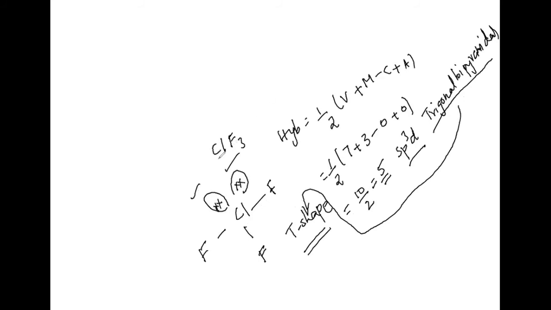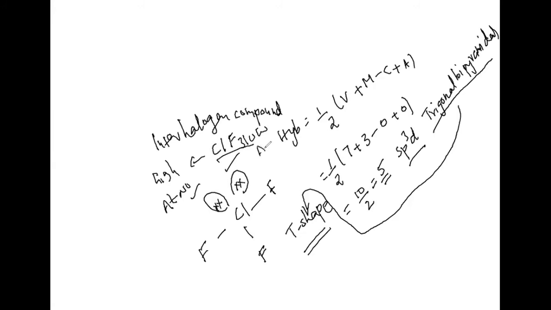And one more condition here. It is an example of an interhalogen compound because it is formed between two different halogen atoms. The central one will have the higher atomic number and the attached one will have the lower atomic number. So ClF3 is a T-shaped molecule and an interhalogen compound.